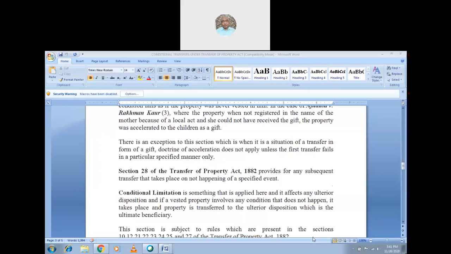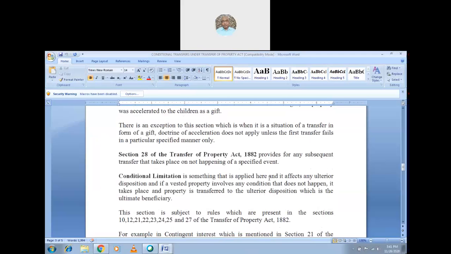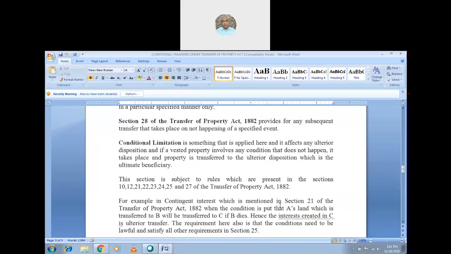So now let us see section 28. The Transfer of Property Act provides for any subsequent transfer that takes place on the happening or not happening of a specified event. Then the transfer will take place. Let me see the conditional limitation. What is the conditional limitation?